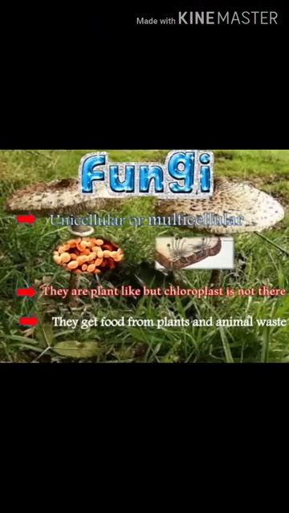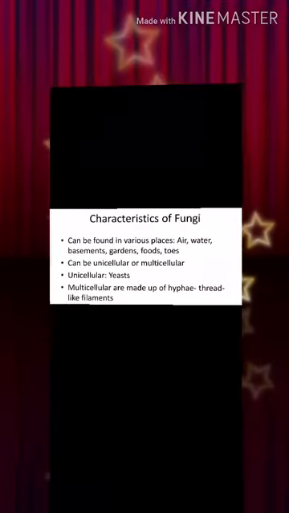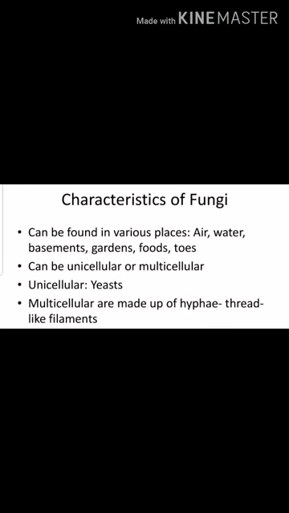Now we will discuss the third group of microorganisms, that is fungi. Before discussing it, let us clear the few terms. The study of fungi is known as mycology and the singular of fungi is called fungus. Let us discuss about the characteristics of fungi. Fungi are plant-like but they lack chlorophyll and absorb food from the surroundings. They get food from the plants, animals and water. They can be found in various places like air, water, basement, garden, food, etc.